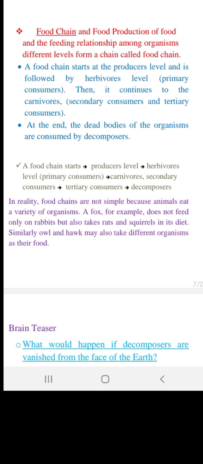So one animal can feed on multiple things, and that gives rise to the food web. Looking at the figure, we see here are the producers and here are the rabbits, which are basically the herbivores. They are eaten by the primary carnivores, and further they would be eaten by the secondary carnivore. That is the food chain. Now how is it different from the food web? There is a food web.